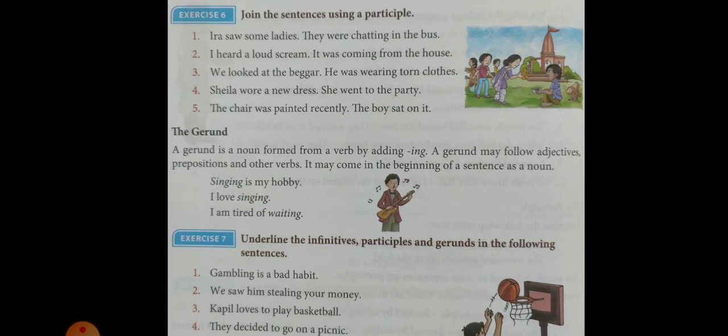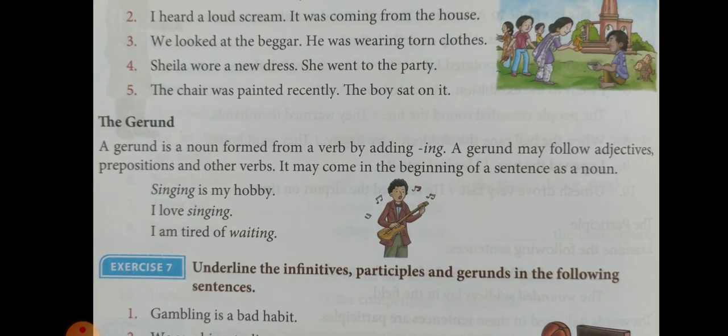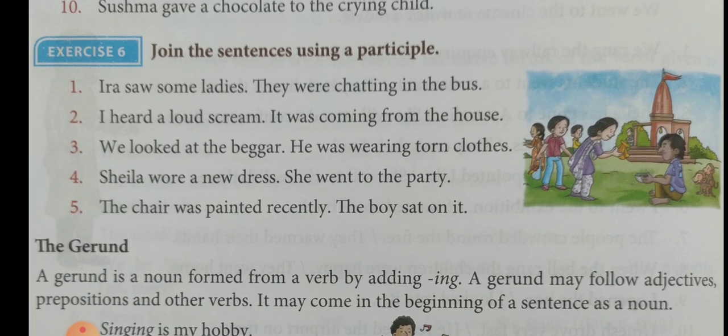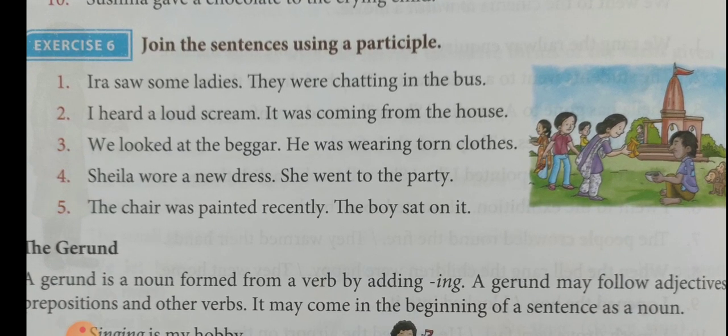Exercise 6. Join the sentences using a participle. Ira saw some ladies. They were chatting in the bus. How can we join? I will show you. Ira saw some ladies chatting in the bus.